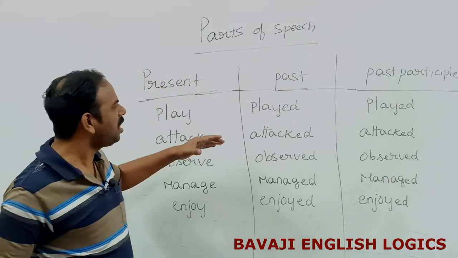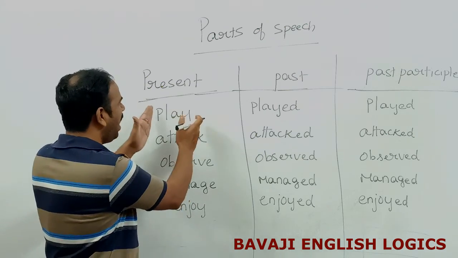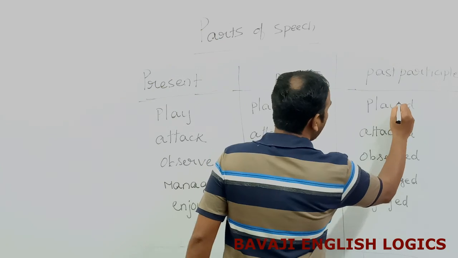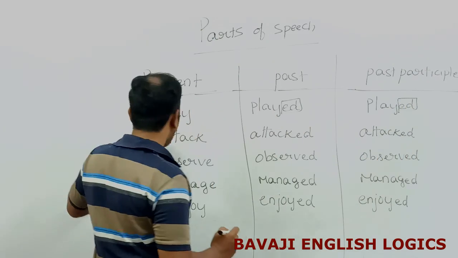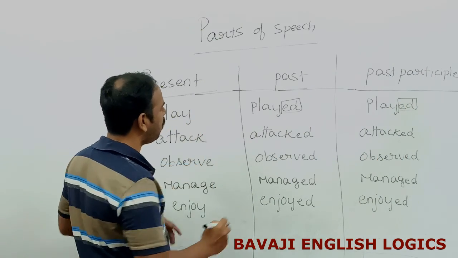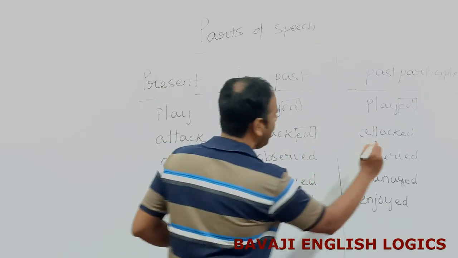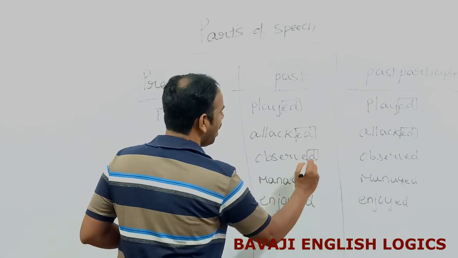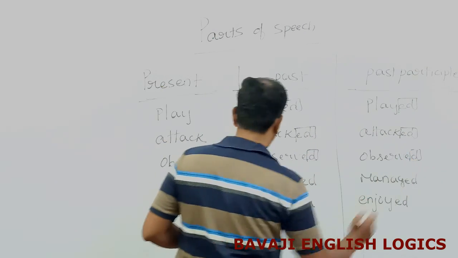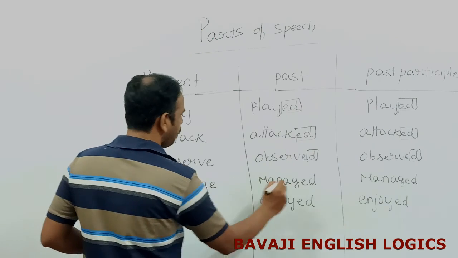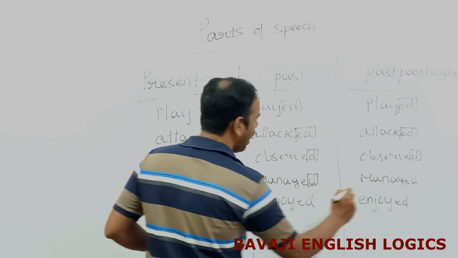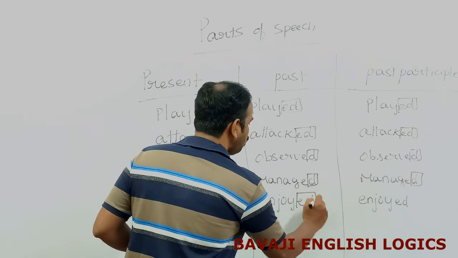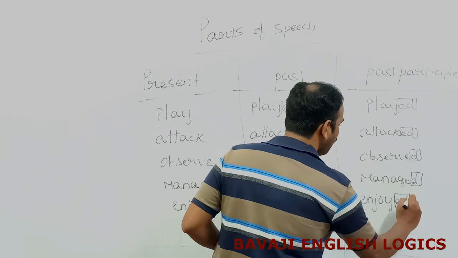So, what do we notice in these main verbs? Play, it becomes played. Ed is added here. Even in past participle, ed is added. Attack, this is the V1 form, and here ed is added, and here also ed is added. Observe, here d is added. Here also d is added. Here manage, d is added and d is added. In case of enjoy, enjoyed, ed is added, here also ed is added.